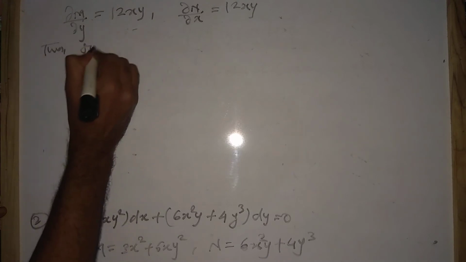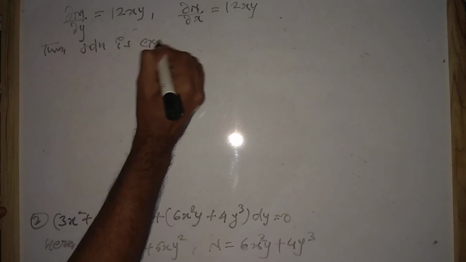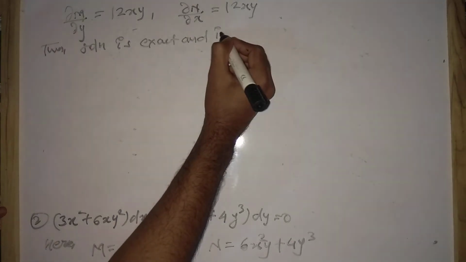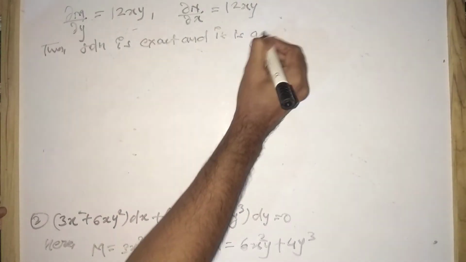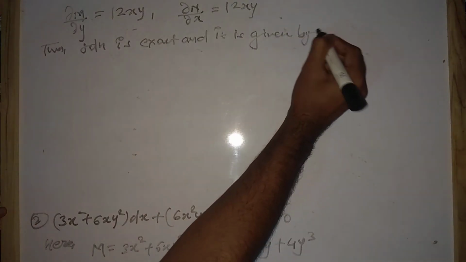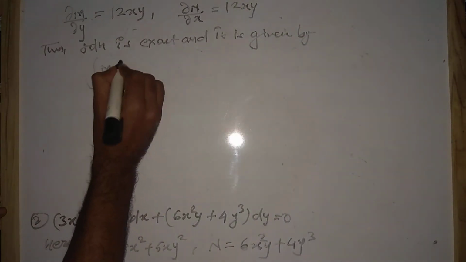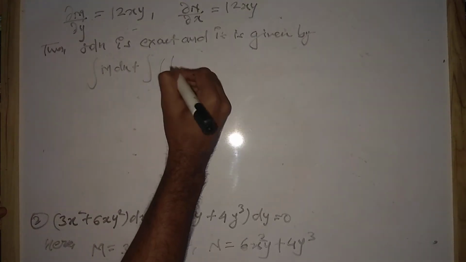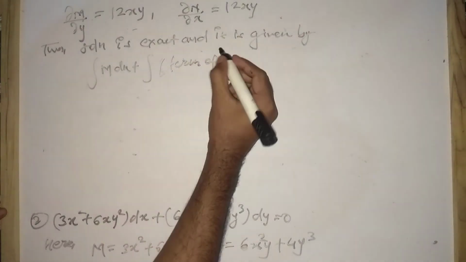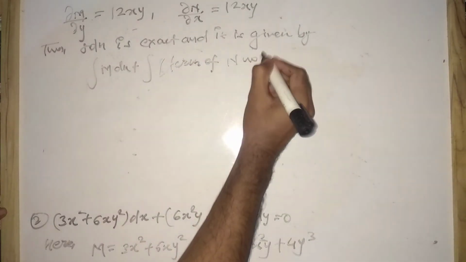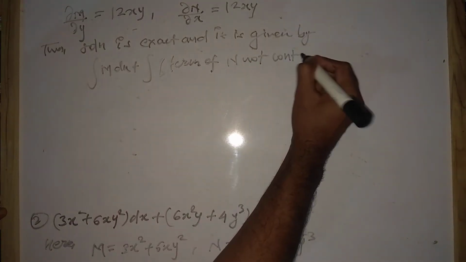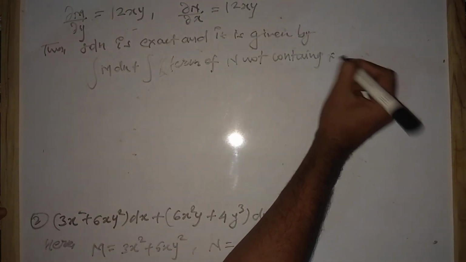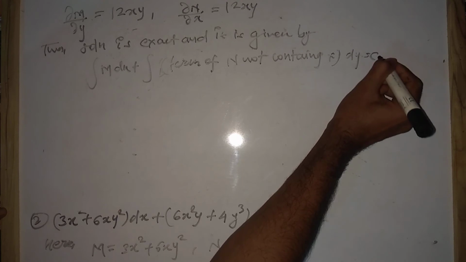So thus we can say the equation is exact, and it is here given by integral of M dx plus integral of the term of N not containing x dy equals to c.